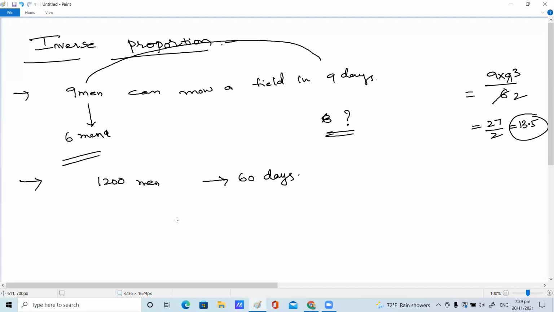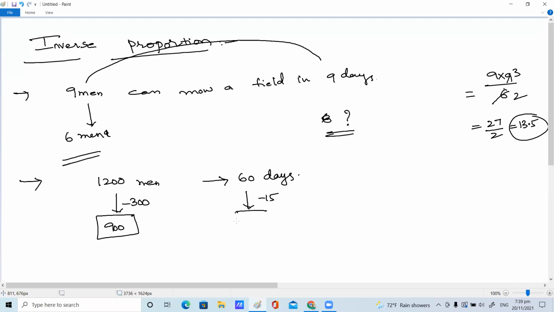What happened after this? After 15 days, how many days, children? After 15 days means you have to subtract. After 15 days, what happens? 300 men leave. Just remove them. That means how many men are there right now after 15 days? 900 men are there.